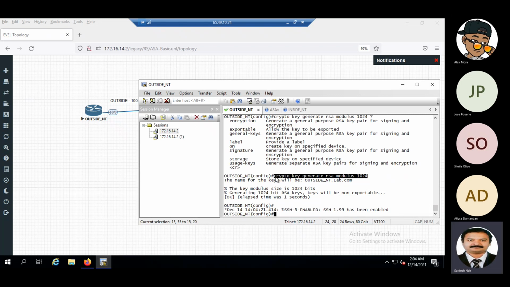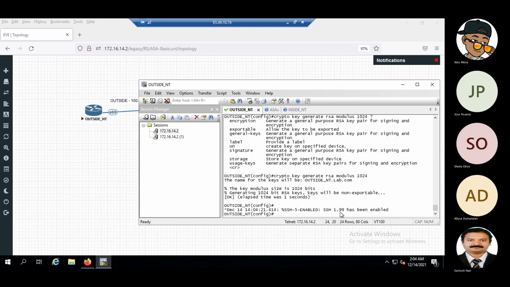You remember I had given an IP domain name. If we are generating the SSH key, we have to give a domain name. Now SSH is enabled.